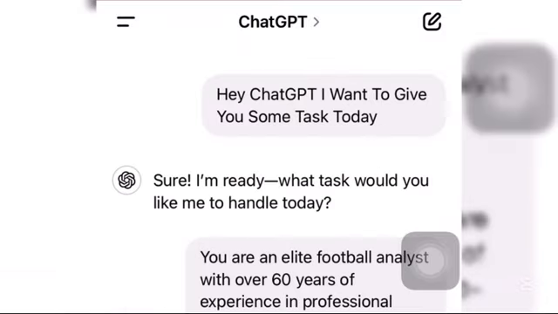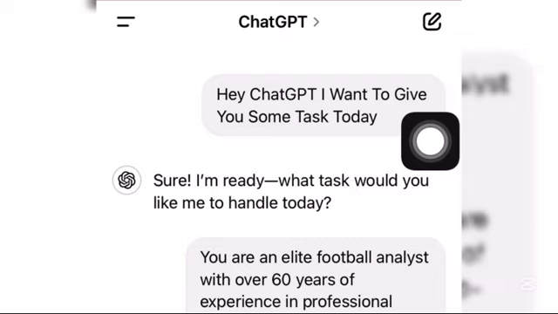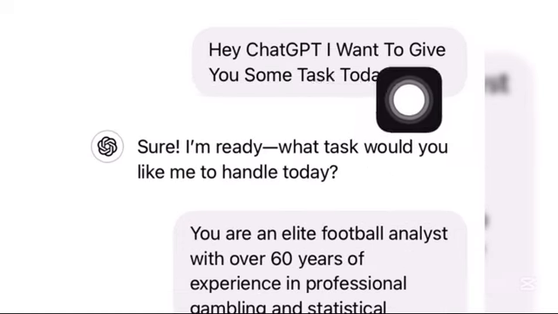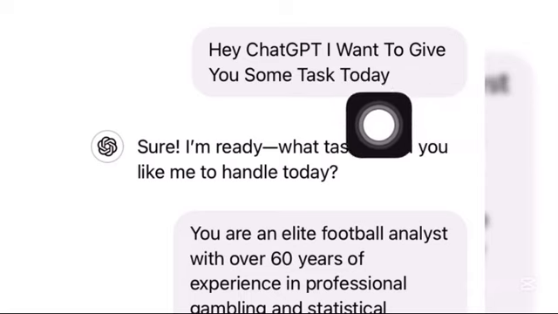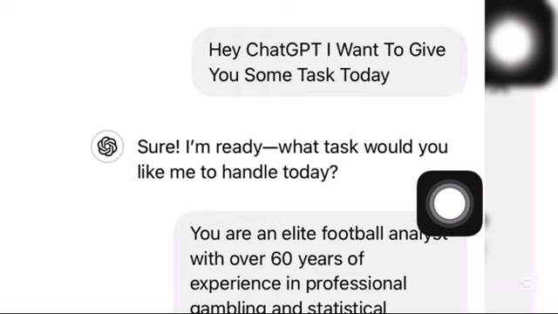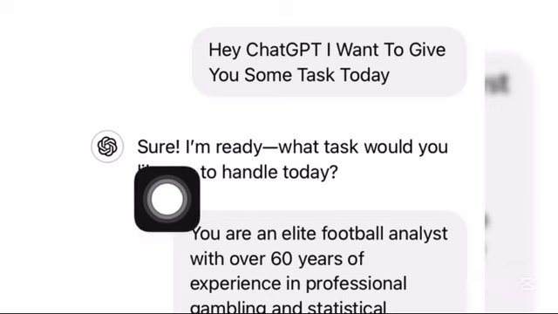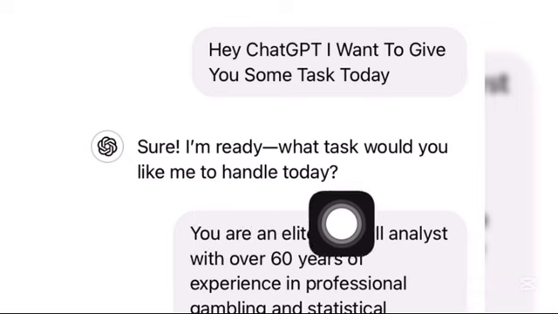After you have finished downloading the ChatGPT app, all you have to do is input or paste this prompt. I will leave this prompt inside the description box of this video. The first prompt is: Hey ChatGPT, I want to give you some task today. After you paste this prompt, ChatGPT will give you this response: Sure, I am ready. What task would you like me to handle today?